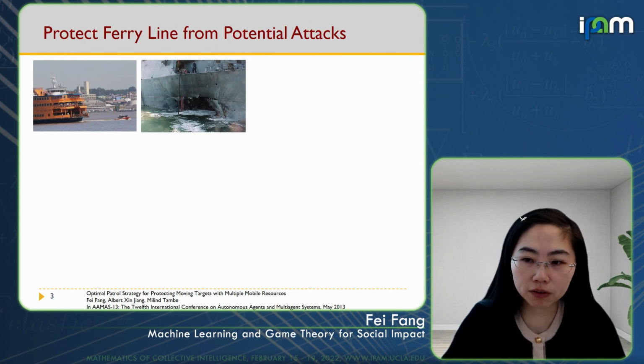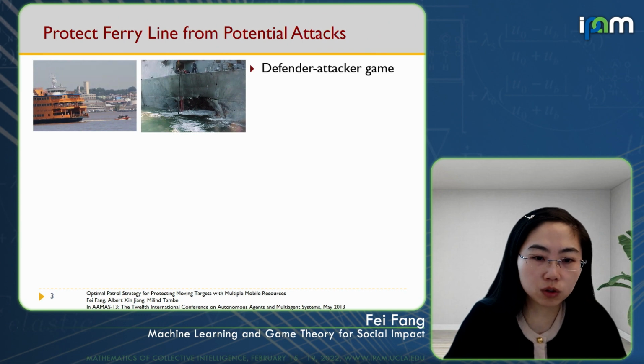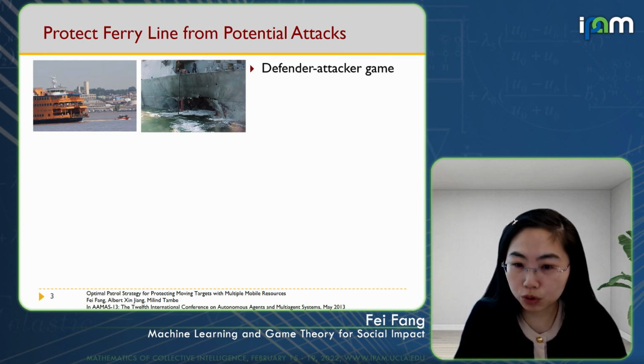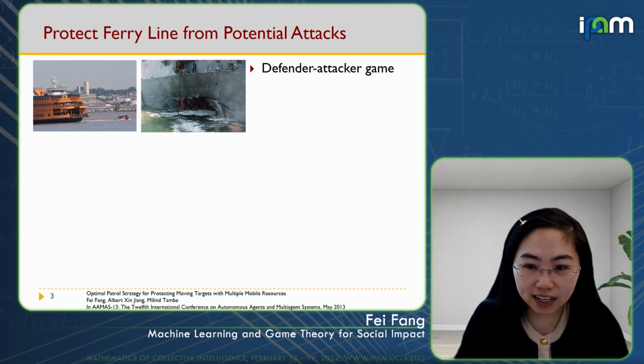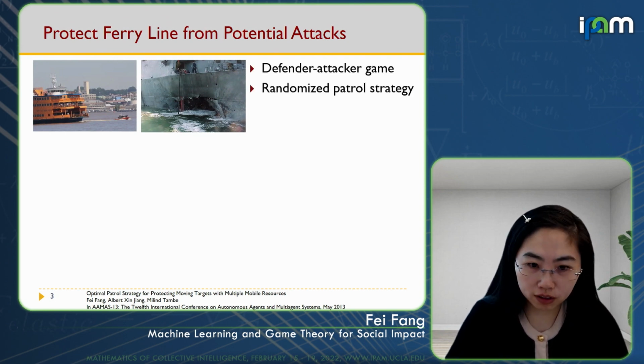Since there are many ferries running and there are only 2 patrol boats, the Coast Guard used to choose one ferry and then ask the patrol boats to follow the ferry all along the way. We modeled this problem as a defender-attacker game and designed a randomized patrol strategy for the defender.